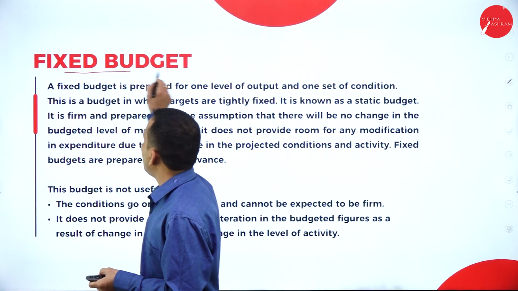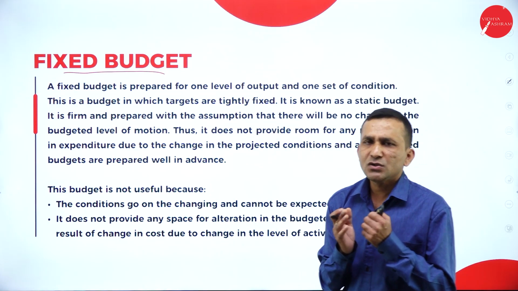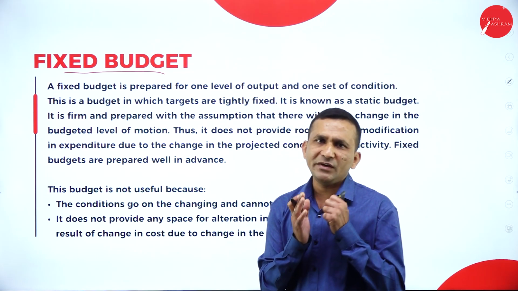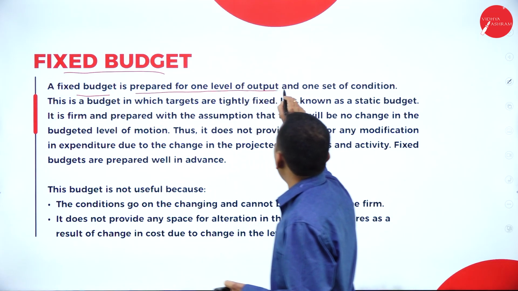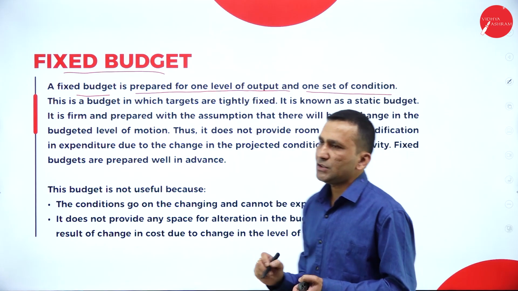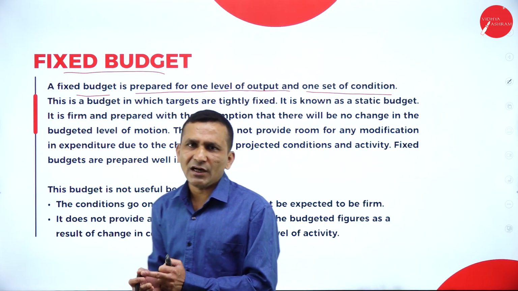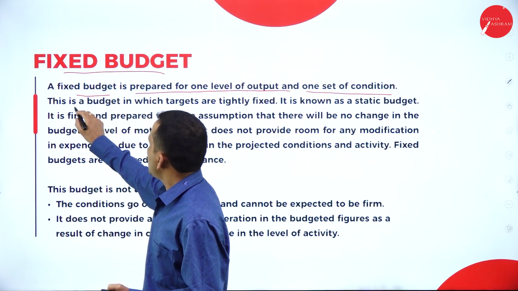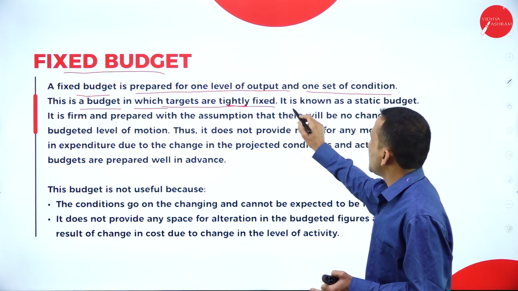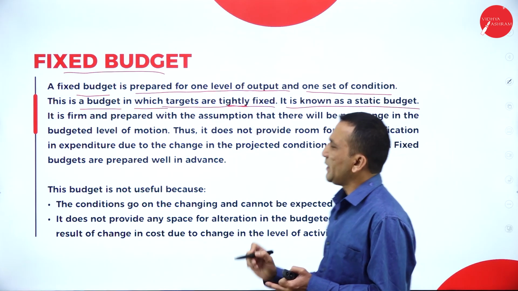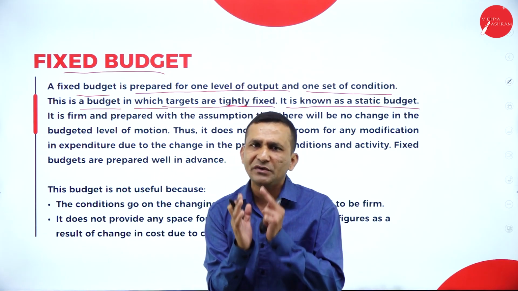Moving forward to the fixed budget, which comes under flexibility. Whatever standard you are setting is always fixed here. The fixed budget is prepared for one level of output and one set of conditions, which is a standard. Either an increase or decrease goes under the flexible. This budget, which is tightly fixed, is known as a static budget, where we find there are no changes at all. That's why it is fixed here.